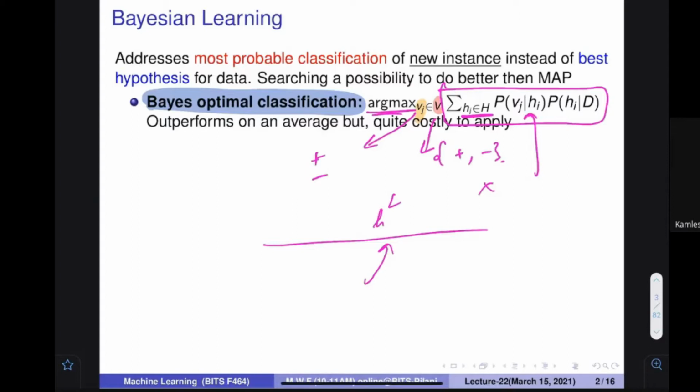the probability of the hypothesis given the data. Please note that in MAP it was not given the data, but here we are seeing what evidence is available. So what is the probability of the hypothesis by seeing the data, and then what is the probability that this particular hypothesis is going to give you the label Vj, and then utilizing this summation, it gives you the right classification.